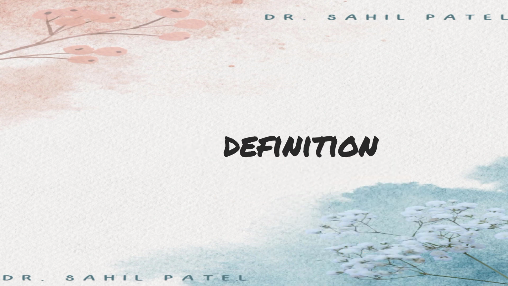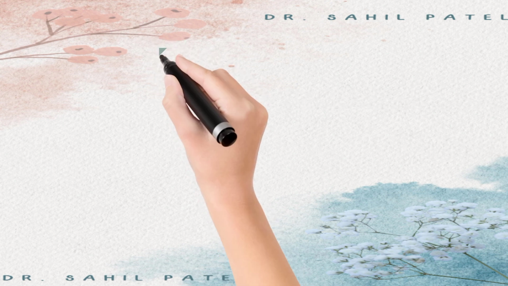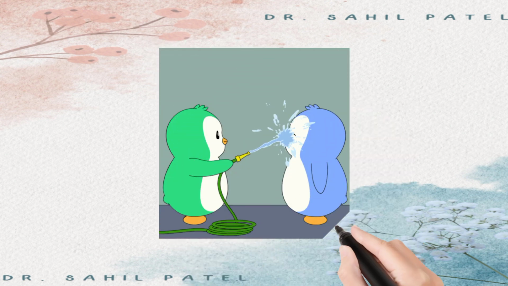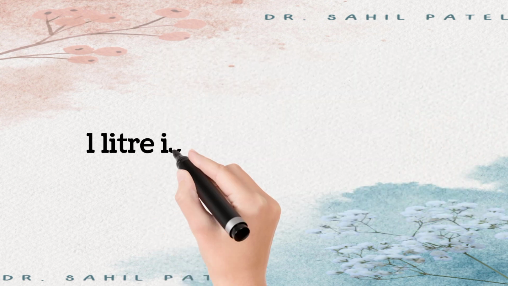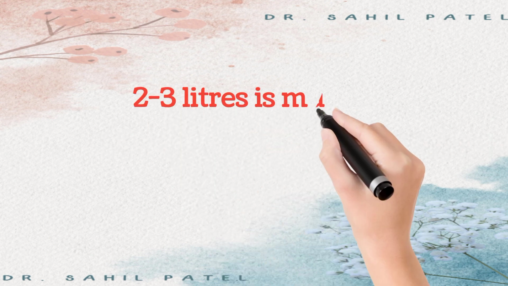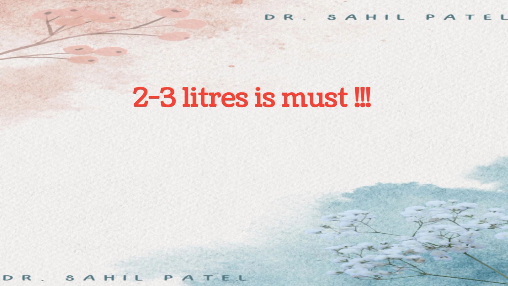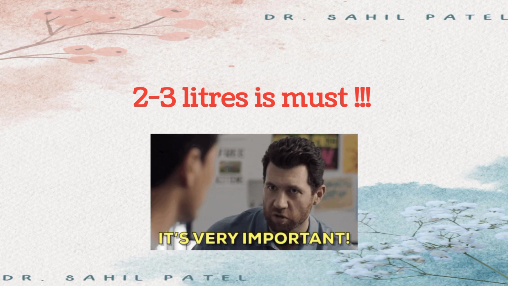Dehydration is defined as excessive loss of water from the body. The body requires fluid intake for maintaining the normal functions of our body, which is about 1 liter daily. It may vary on the basis of age as well as the physical activity of the individual, and the most active individuals need 2 to 3 liters of water intake daily. Dehydration occurs when fluid loss is more than what is consumed, right?